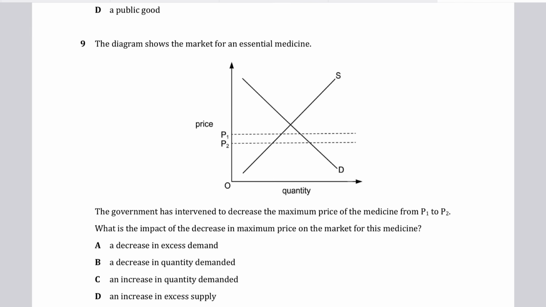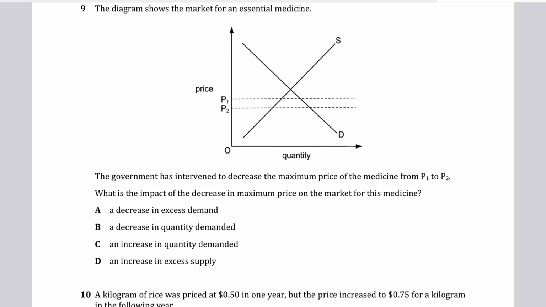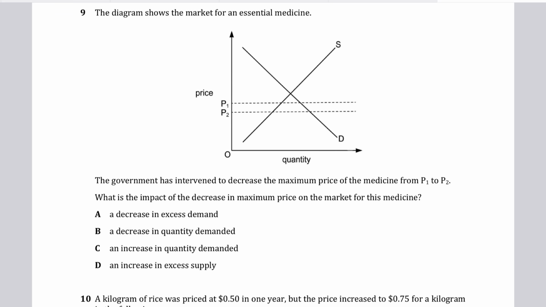Question number 9 shows the market. The diagram shows the market for essential medicine. The government has intervened to decrease the maximum price of medicine from P1 to P2. So you already have a maximum price below the equilibrium, and now that price is going down. What is the impact of the decrease in maximum price on the market for this medicine?